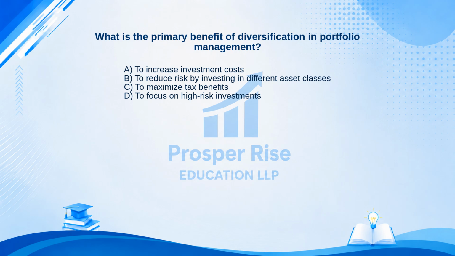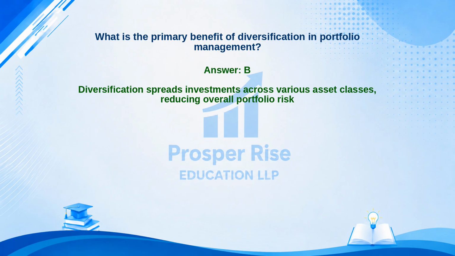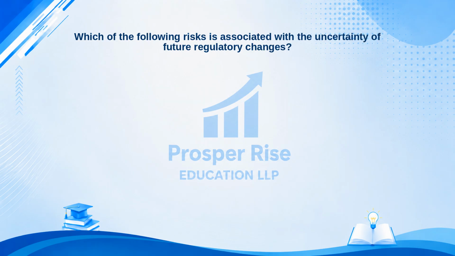Take a moment to pause the video and decide. The correct answer is option B. Let's see why. Diversification spreads investments across various asset classes, reducing overall portfolio risk. Let's look at this next question. Which of the following risks is associated with the uncertainty of future regulatory changes?